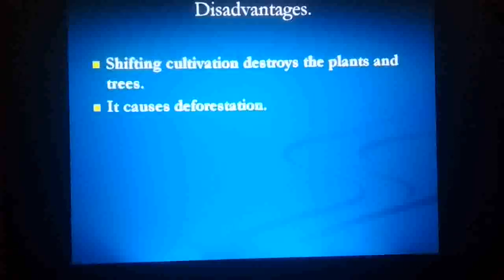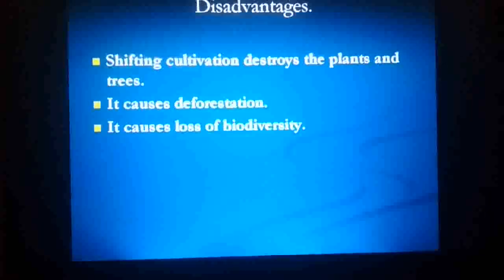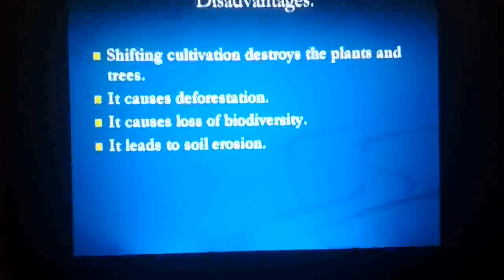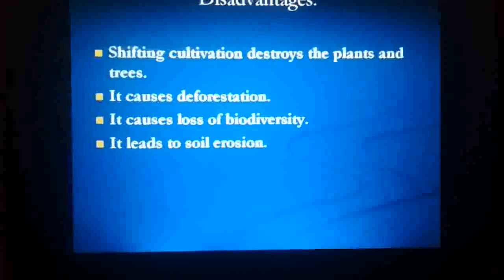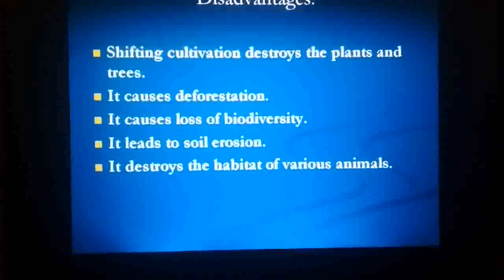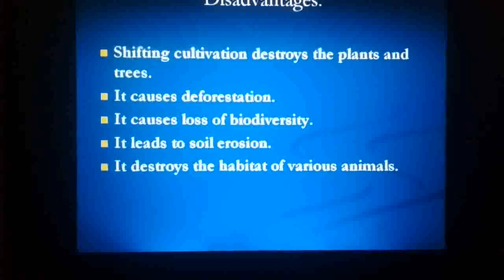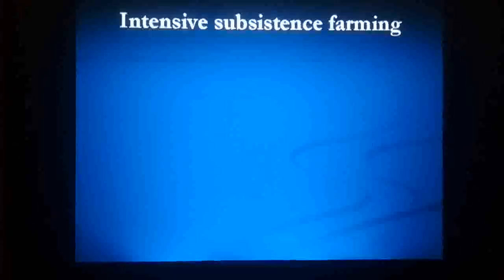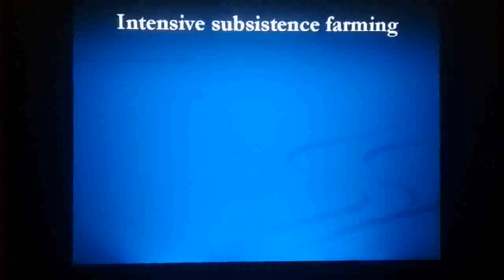To a large extent, it causes deforestation, it causes loss of biodiversity, and it leads to soil erosion once we cut down the trees. Definitely soil erosion takes place over there, and it destroys the habitats of various types of animals.